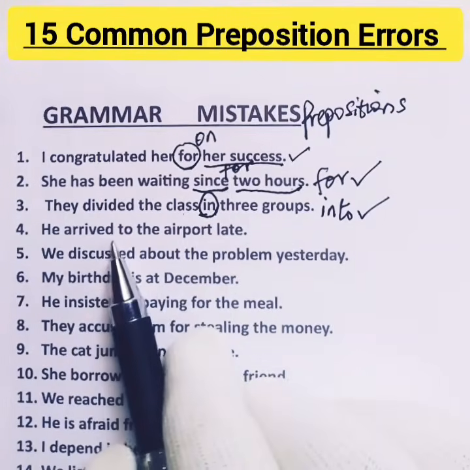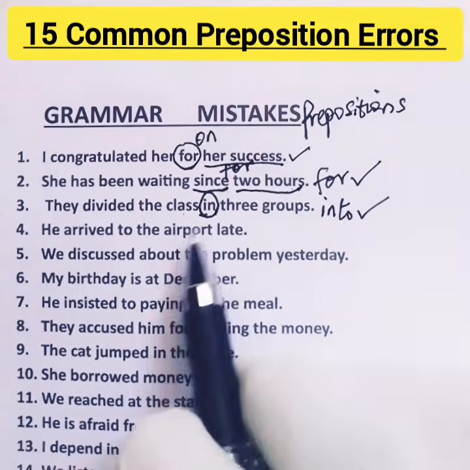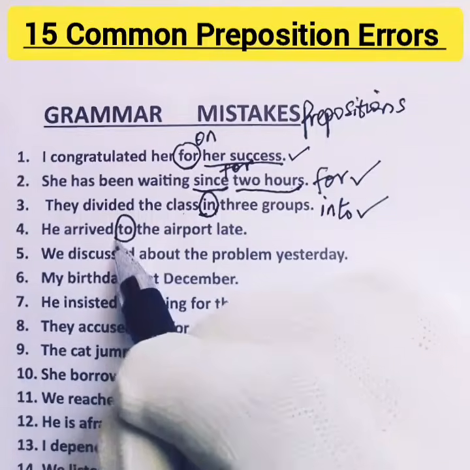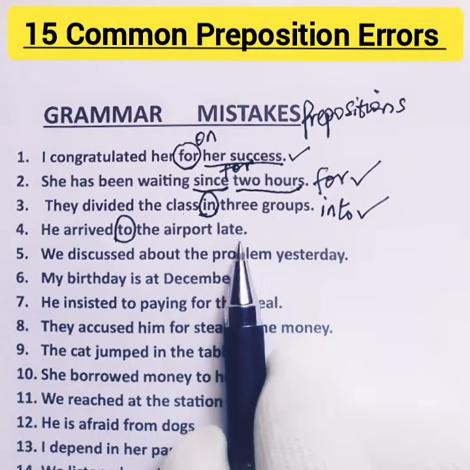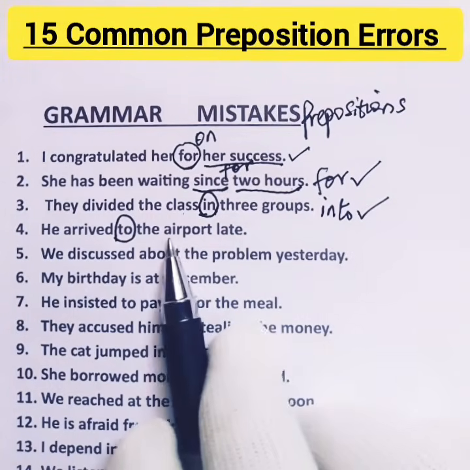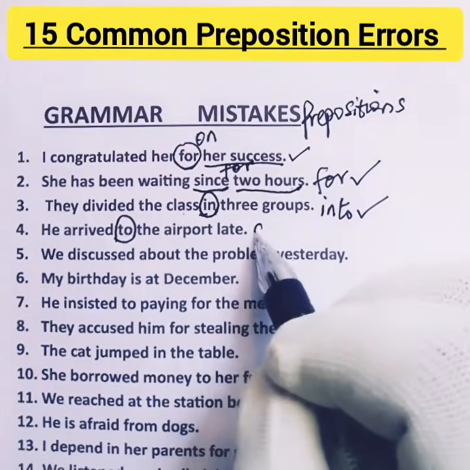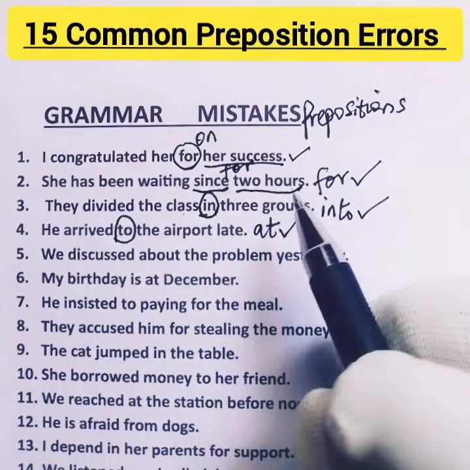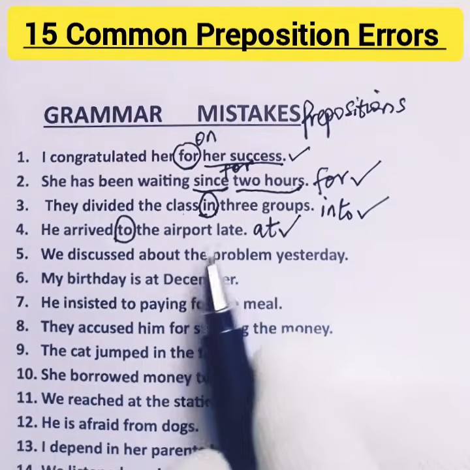4. He arrived to the airport late. Something is wrong here. This is the preposition to. It is wrong to use it here. He arrived blank the airport late. This is a specific place. When talking about small or specific place, we use at. So at is correct to be used here. He arrived at the airport late.